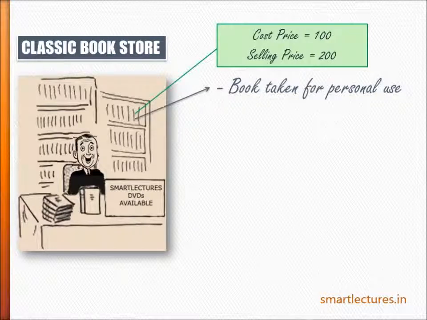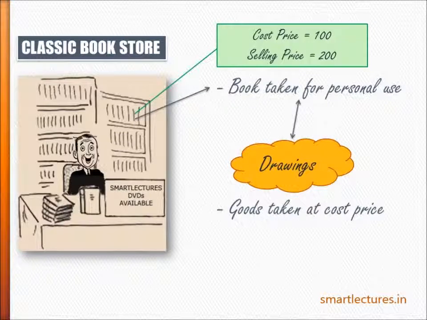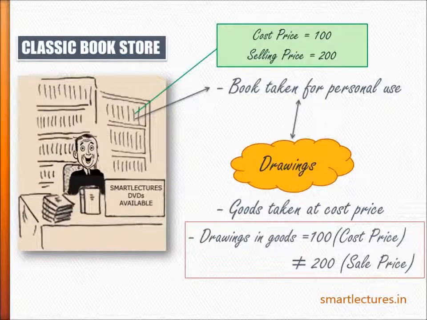And if you take this book, that will be treated as drawings because you have taken goods for your personal use. Be careful. If you take any goods for personal use as drawings, that should be taken at cost price, not the selling price. Because you have taken one book today, the cost of that book is 100, but the selling price of that book is 200. But your drawings in goods will be rupees 100, not 200 rupees. Please be careful.